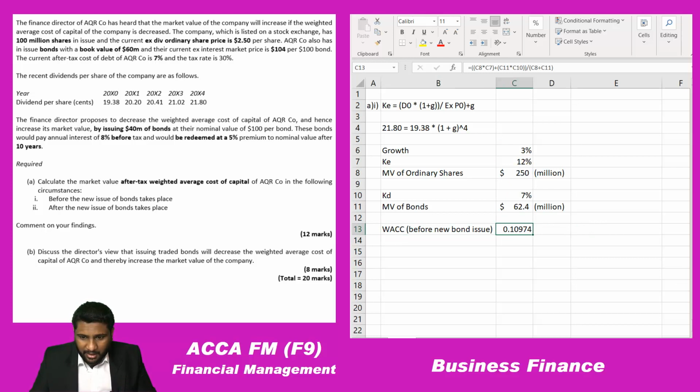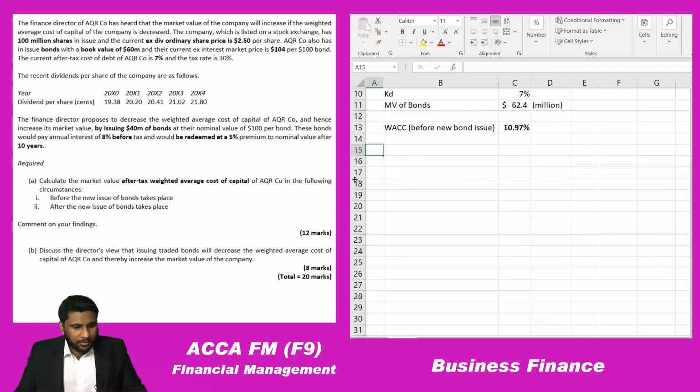So here I am getting an answer of how much? Let me take the answer to 2 decimal places. I am getting 10.97%. So before the new bond is issued, the weighted average cost of capital is 10.97%. Next what they are asking is to calculate the weighted average cost of capital after the new bond is issued. So let's calculate it.